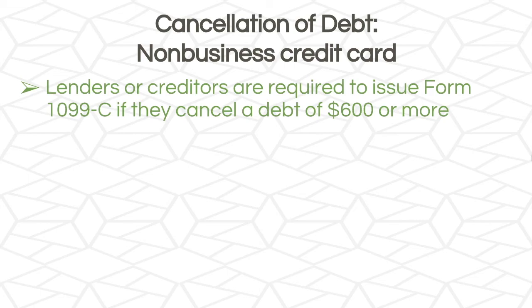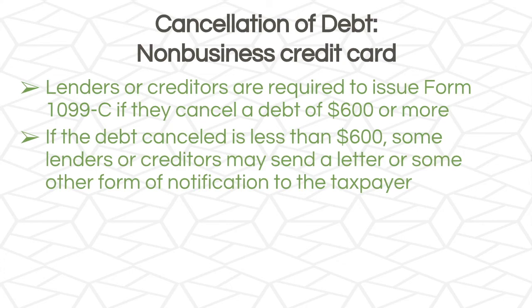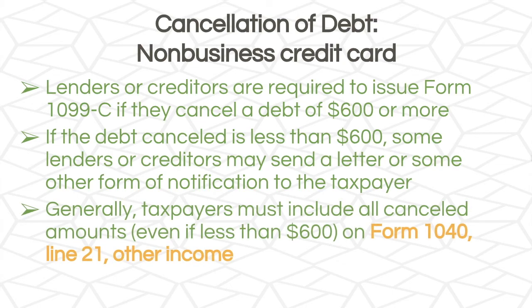Lenders or creditors are required to issue Form 1099-C if they cancel a debt of $600 or more. If the debt canceled is less than $600, some lenders or creditors may send a letter or some other form of notification to the taxpayer. Generally, taxpayers must include all canceled debt amounts, even if less than $600, again on the Form 1040, line 21, other income.